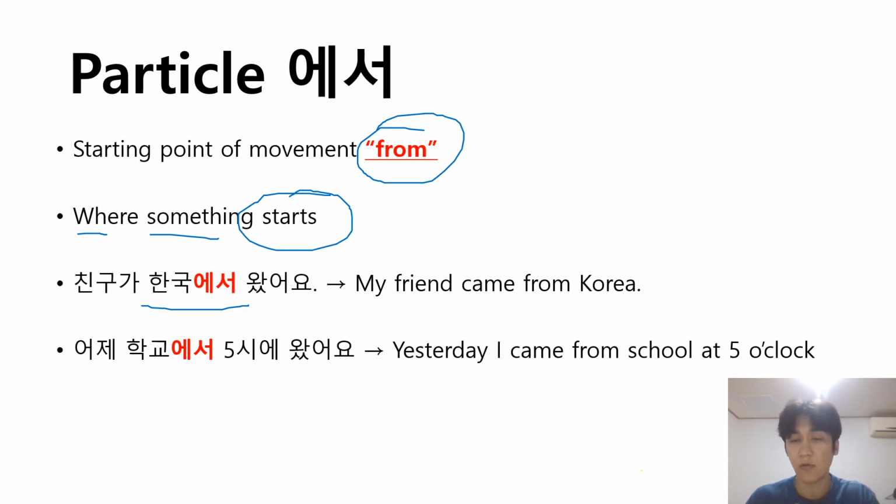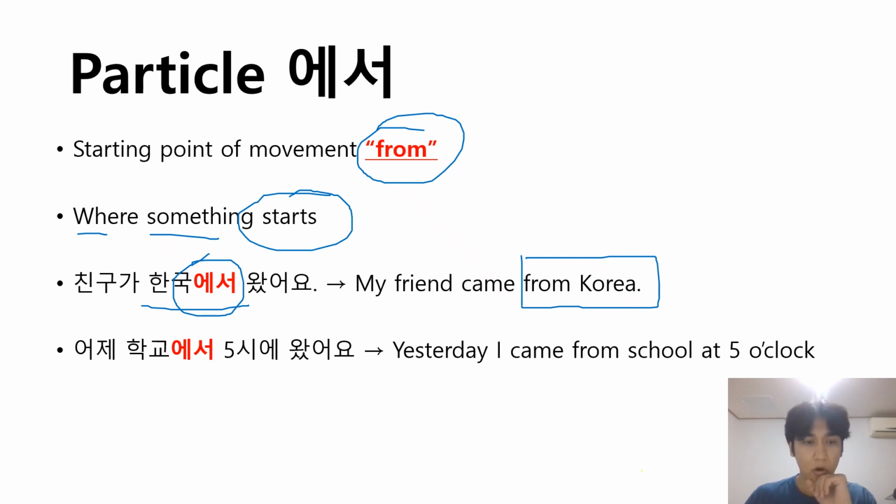My friend came from Korea. Here we have the preposition from, so we use 에서. If you omit it and say 친구가 한국 왔어요, it's not clear. Did your friend come to Korea or did your friend come from Korea? When we want to say from Korea, we have to say 에서. 한국에서 왔어요. My friend came from Korea.